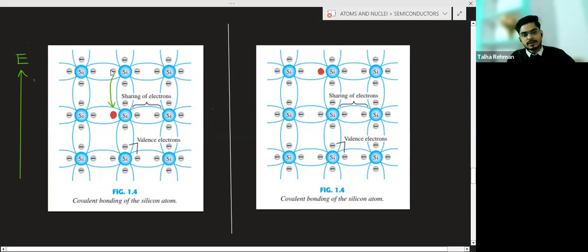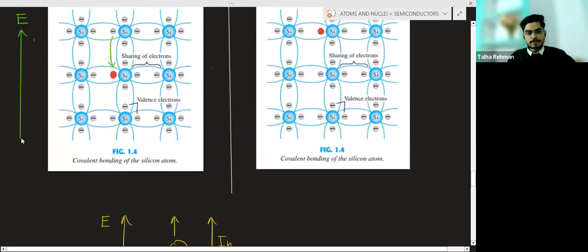And because this electron has moved here, here there will be a hole or a vacancy. So the hole appears to be moving in the upward direction, but in actual fact the valence shell electrons are moving.